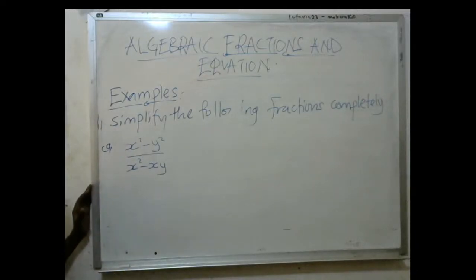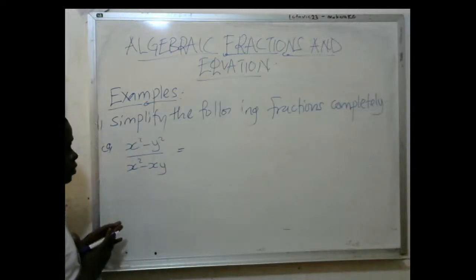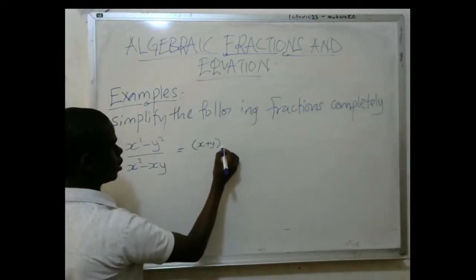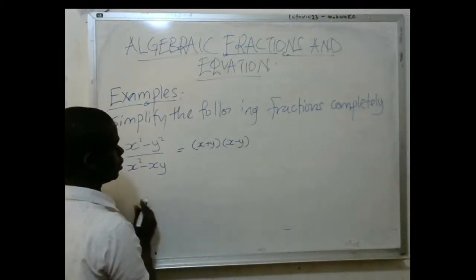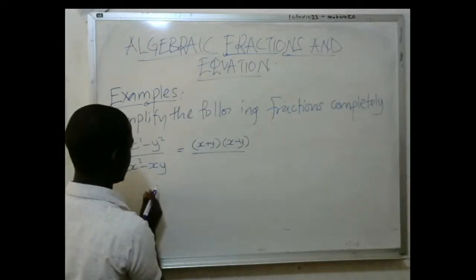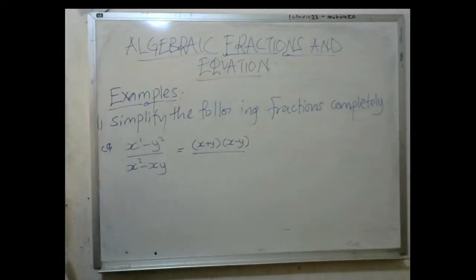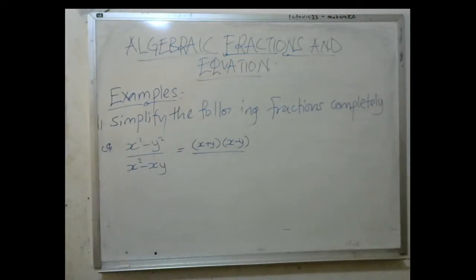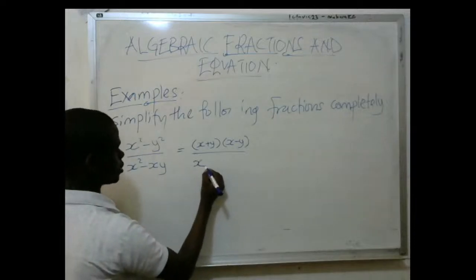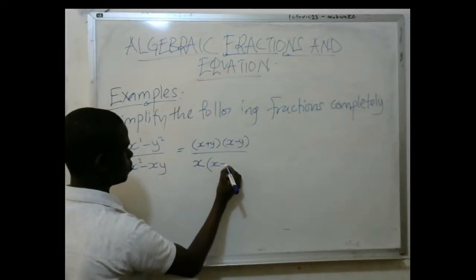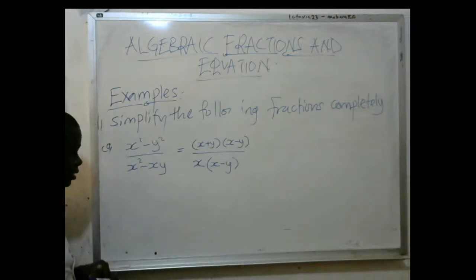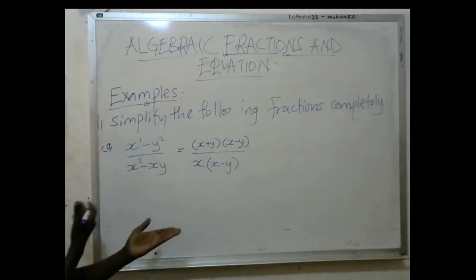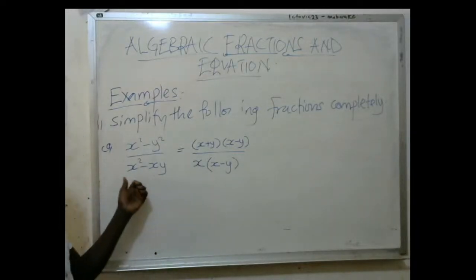But now when you look at this one, as you look at the difference of two squares, x squared minus y squared will yield x plus y, x minus y, over, and then when you look at this one, what is common? Automatically you can see that x is common on both the terms. So I'm going to factorize out x, and then I remain with x minus y. You can see that, because here there have been two x's. When I remove one, I remain with one, and here there is one x, when I remove it, so that when I multiply this again, I go back to this.